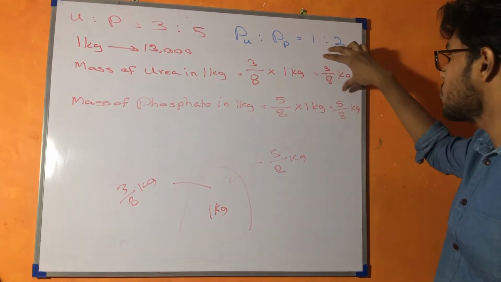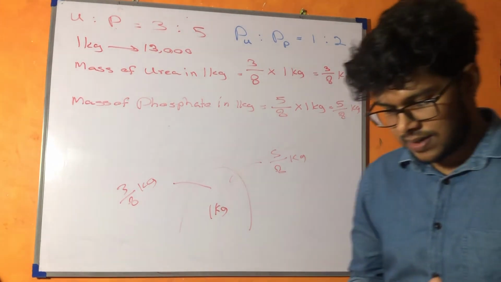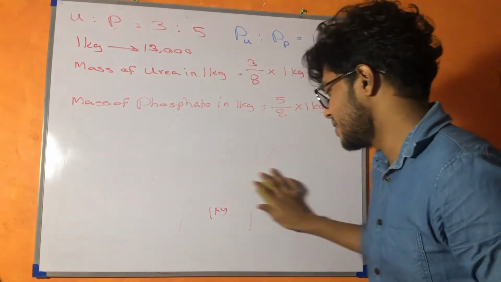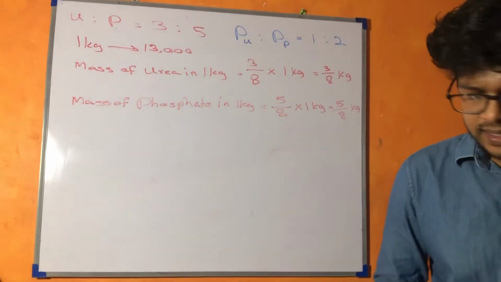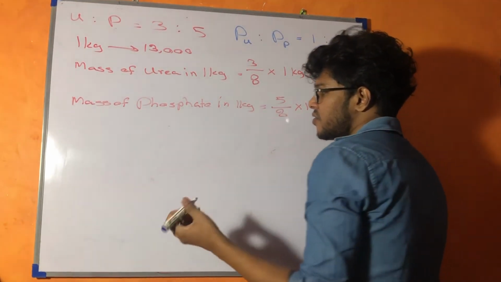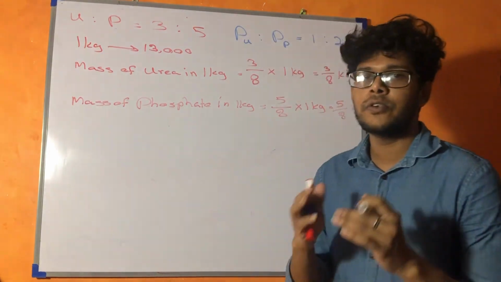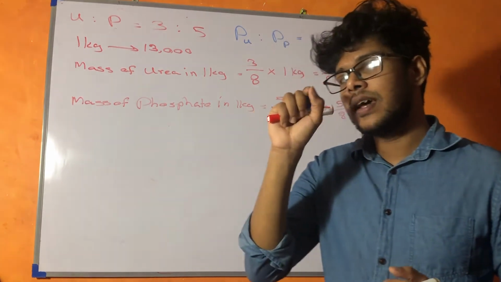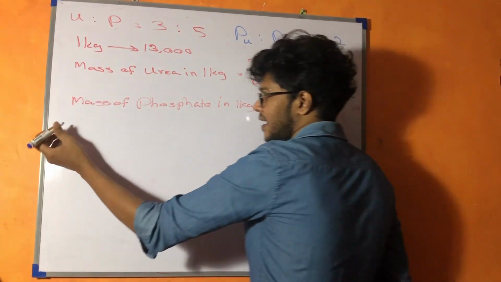So now we know how much urea is there, how much phosphate is there. Okay, so now we can keep it aside. Now we will come to the price. This is a good trick. Always, if you don't know, you are supposed to find the price of urea, right? So we will use that variable, x, and we will continue.